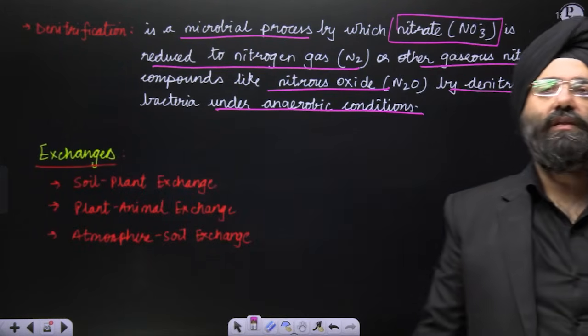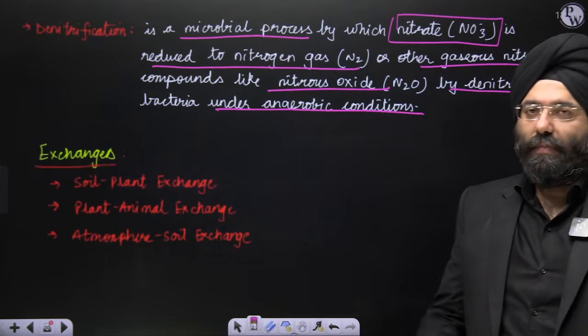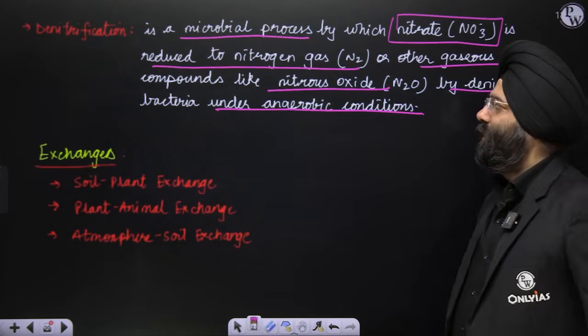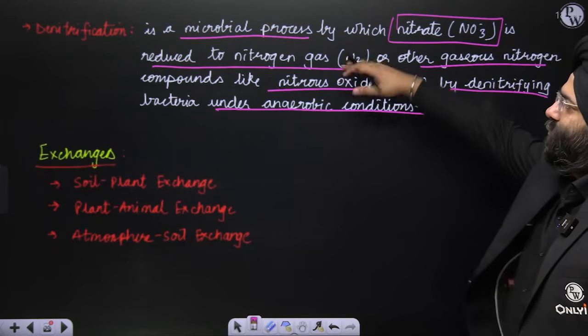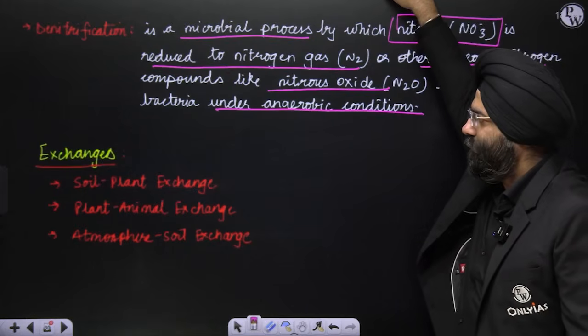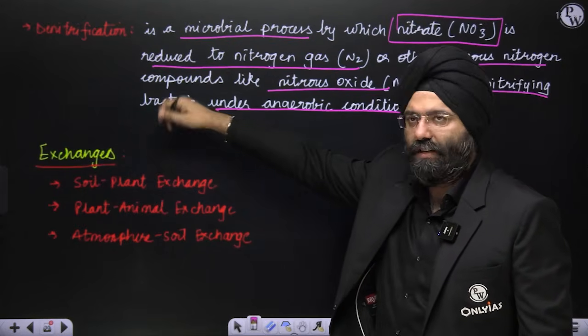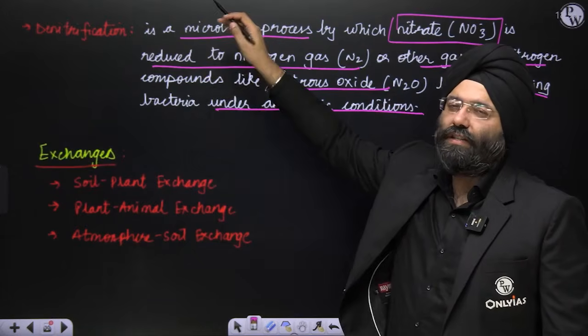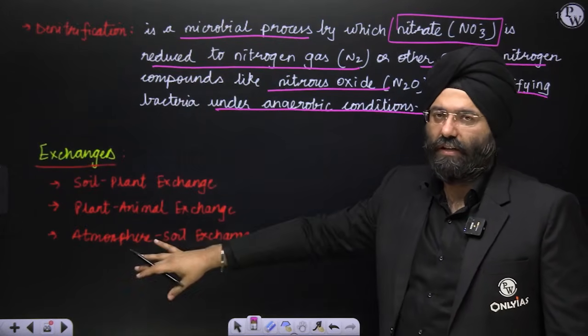So these processes should be very, very clear to you. Keep them in mind very clearly and remember them. Clear? Reduced to nitrogen gas, which obviously then escapes to the atmosphere. You see that soil and plant exchange is taking place, plant animal exchange, atmosphere soil exchange. We have already seen that through these various processes, these exchanges are taking place.